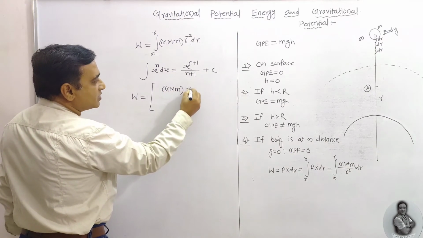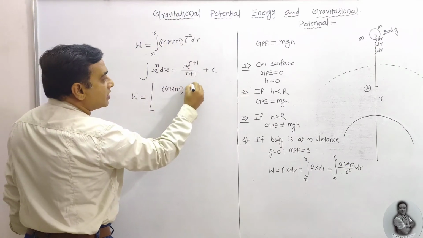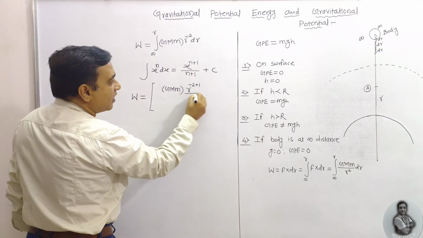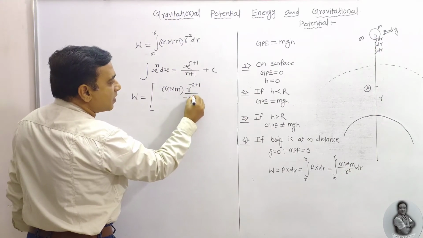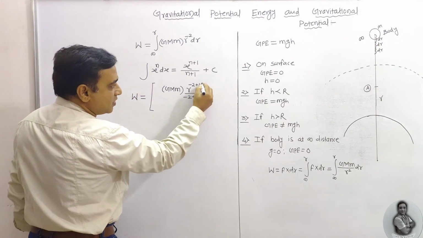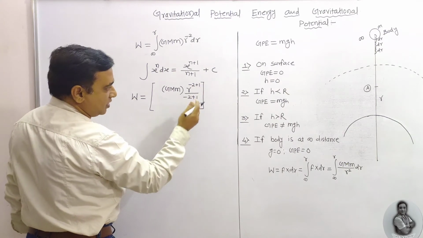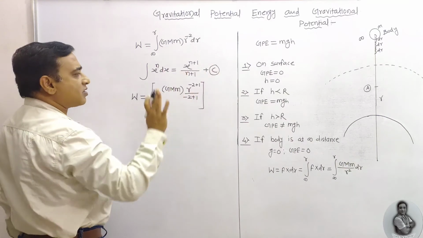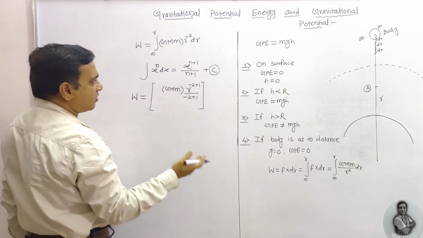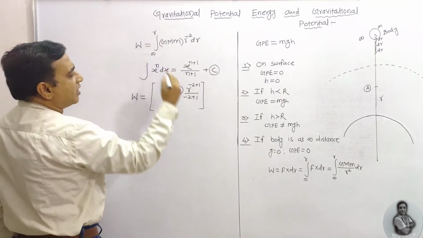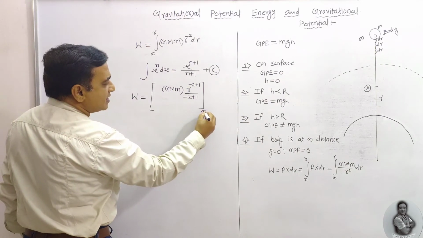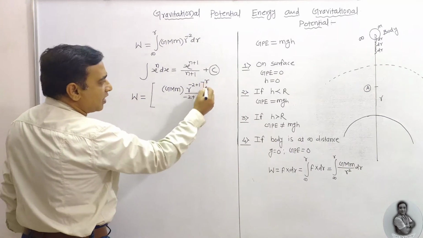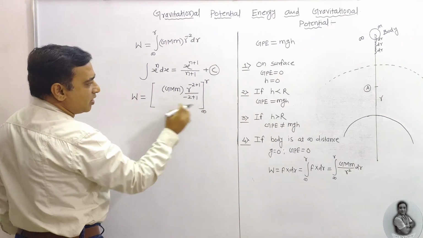R raised to the power minus 2 means it is n plus 1 divided by minus 2 plus 1, plus a constant of integration, that is discarded. As per our requirement, we can take this constant of integration, or we are going to discard it. What about this infinity to R? Here I am going to write it as it is, infinity to R. This is the upper limit, this is the lower limit.